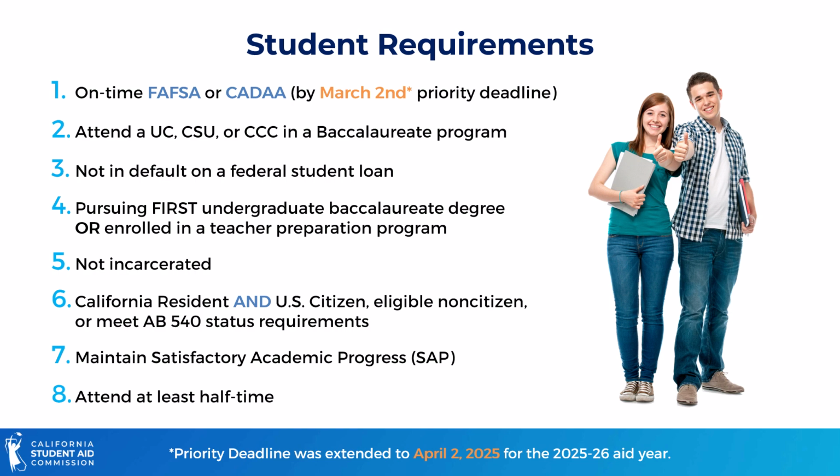Students must also be attending a UC, CSU, or be enrolled in a bachelor's degree program at a California community college. The student may not be in default on a federal student loan, must be pursuing their first undergraduate degree or teaching credential, cannot be incarcerated, must be a California resident and a U.S. citizen, eligible non-citizen, or a qualified immigrant who meets AB 540 status requirements. The student must also maintain satisfactory academic progress and be enrolled at least half-time to receive an MCS award.